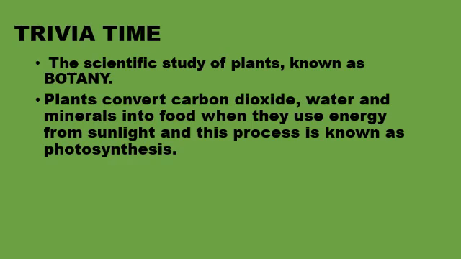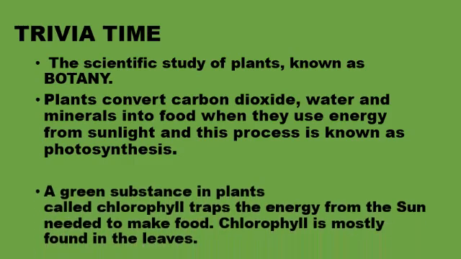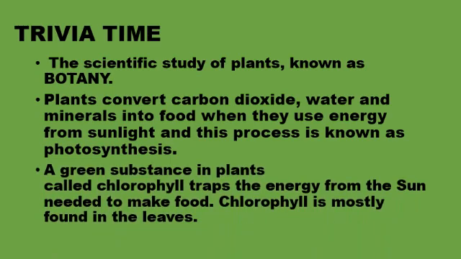You know, students, plants convert carbon dioxide, water, and minerals into food when they use energy from sunlight, and this process is known as photosynthesis. A green substance in plants called chlorophyll traps the energy from the sun needed to make food.